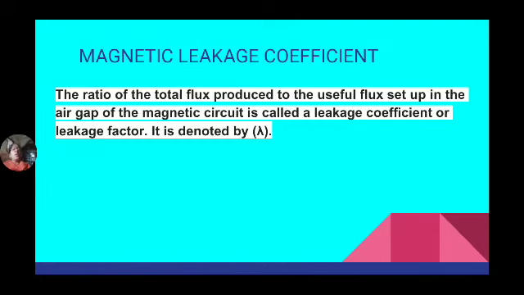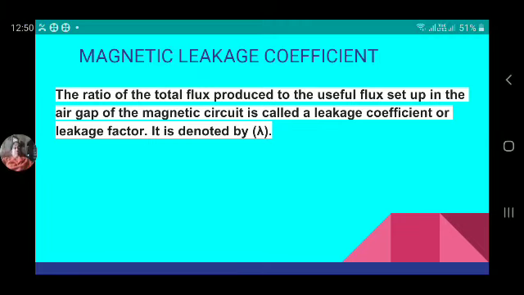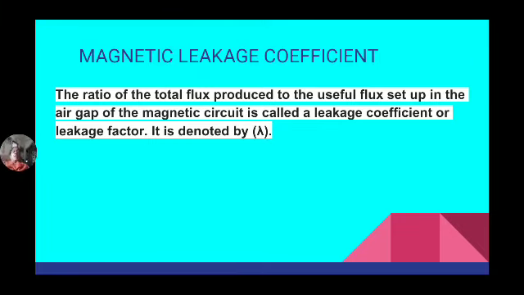So lambda is equal to useful flux by total flux. It is a ratio of two similar quantities, because both are fluxes only, so we are not having any units for that. So lambda is equal to the ratio of useful flux by total flux.